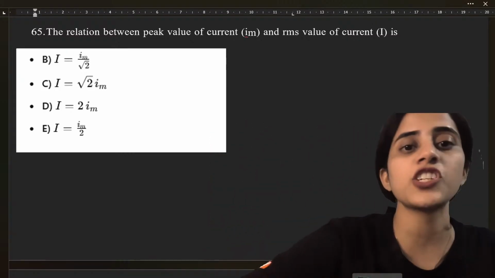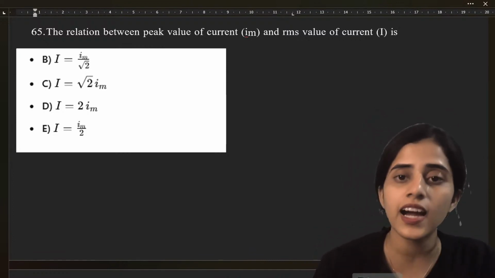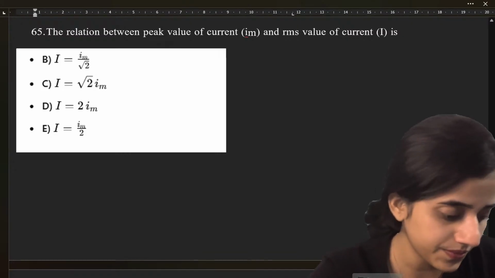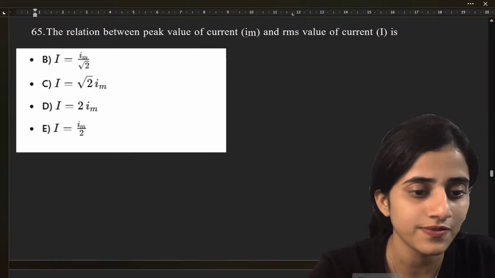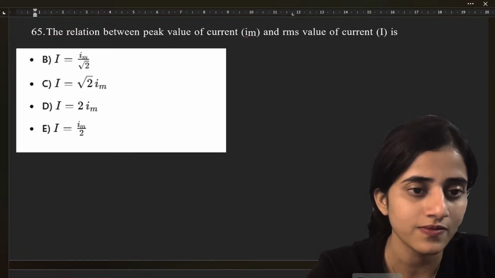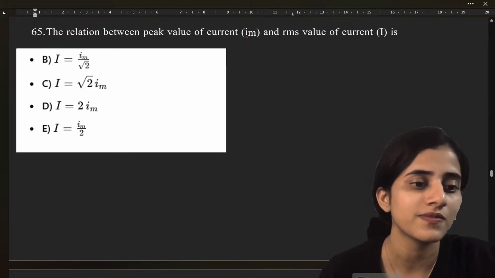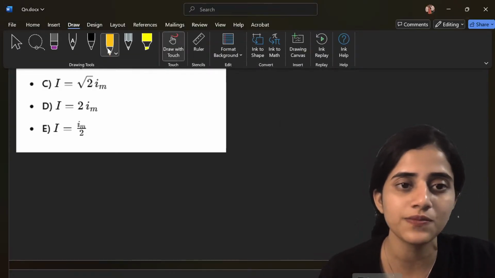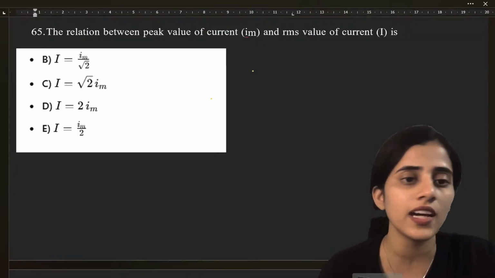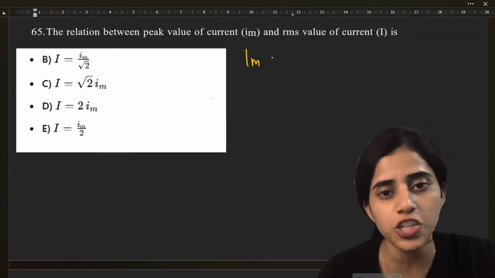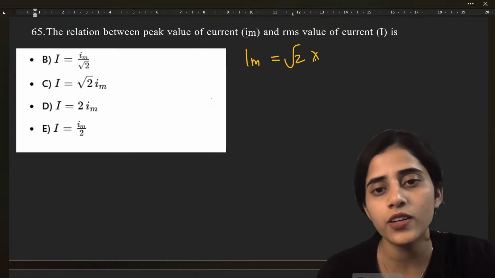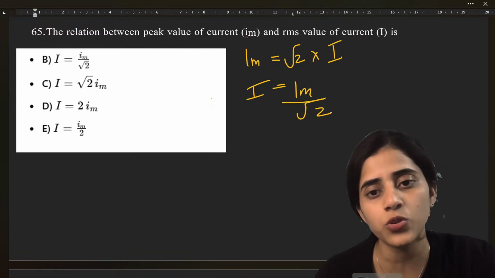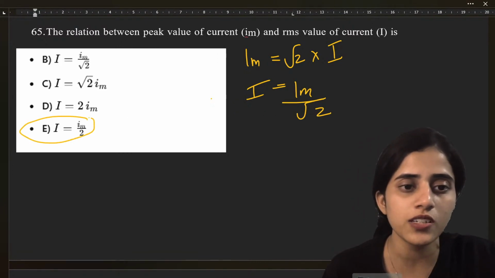Okay, next question. The relation between peak value of current Im and RMS value of current I is. What is the answer? Quickly tell me the answer. So, what is the relationship? Im is equal to square root of 2 into I. So, I is going to be Im by root 2. Which is that answer? Option E.